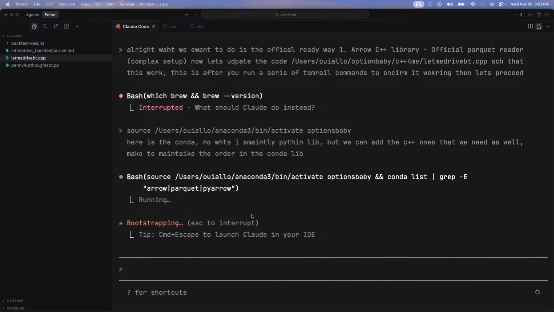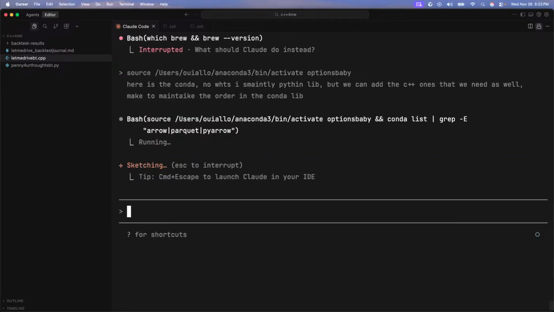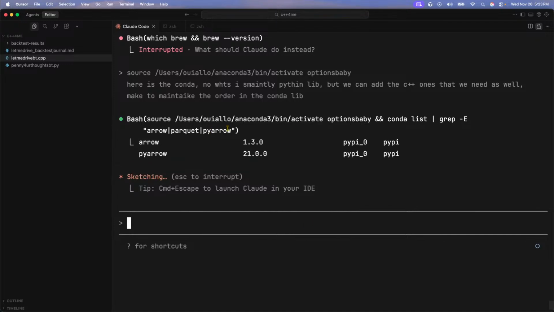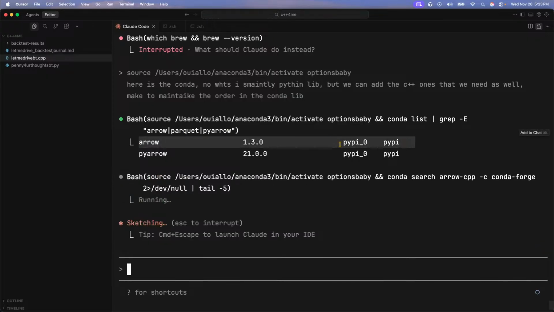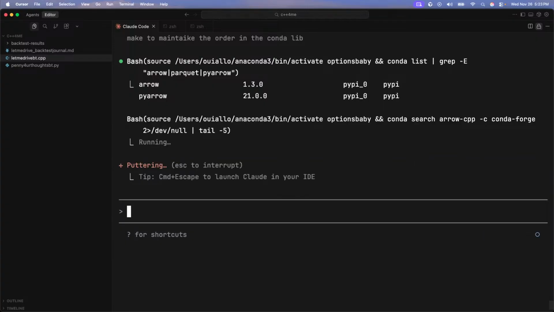So what we're going to allow it to do right now is check out the conda environment. I'm pretty sure maybe it has it in there. But it's Python libraries, these are Python, not C++. Search for, see, there's no C++ libraries in there. I just told you. So we're going to need to make that for this particular strat. And this is fun. This is part of the process. I'm okay with doing this.